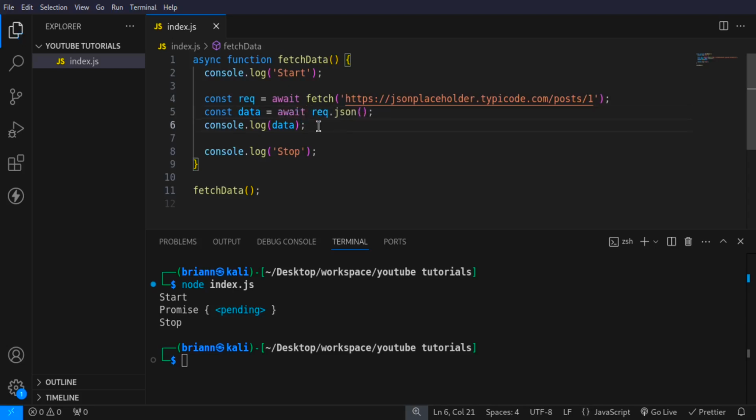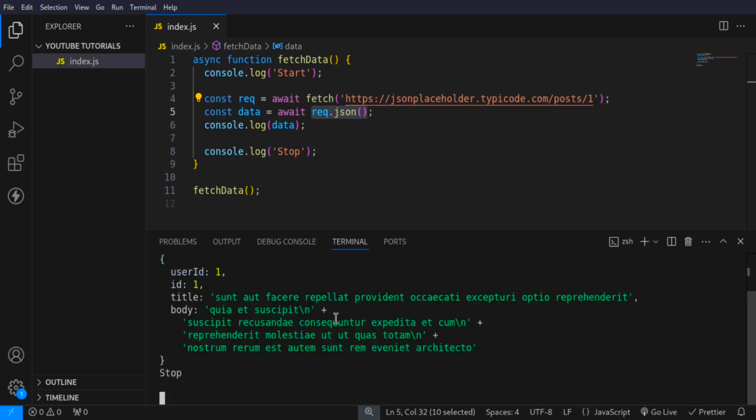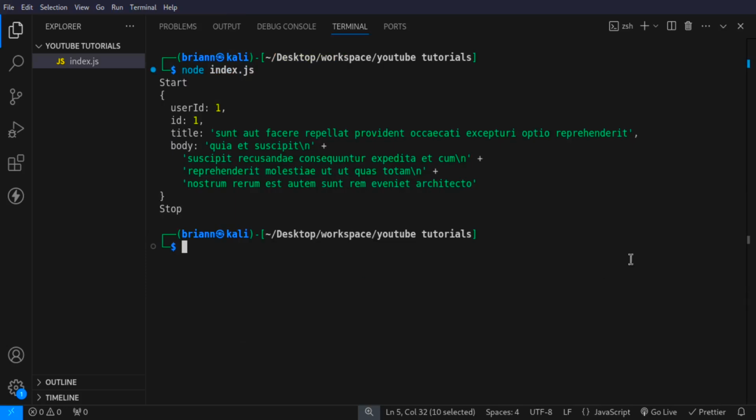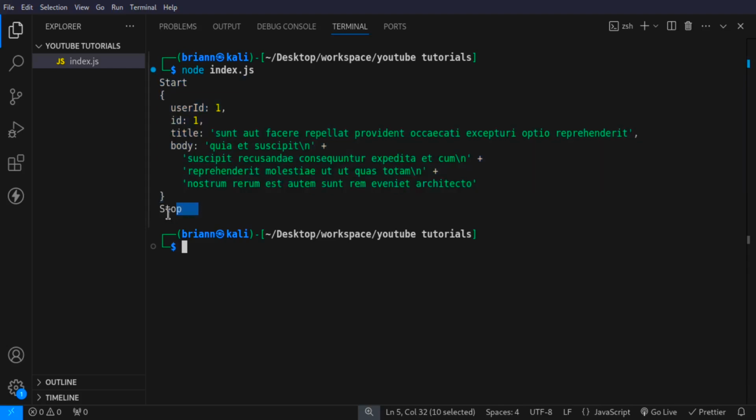We have to tell JavaScript to await until the response has been handled as JSON, and then proceed executing the code. Now I'm going to clear that again, and run this again. Now you can see clearly that we had start, and then we waited until this was completed, and then we console logged it, and then we had stop.